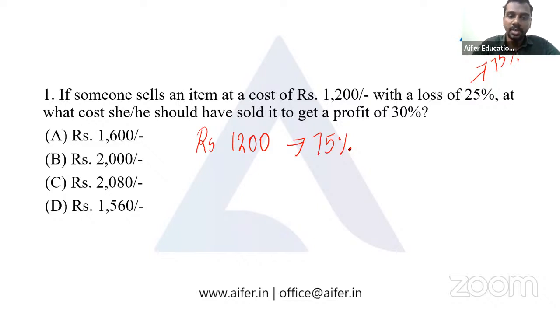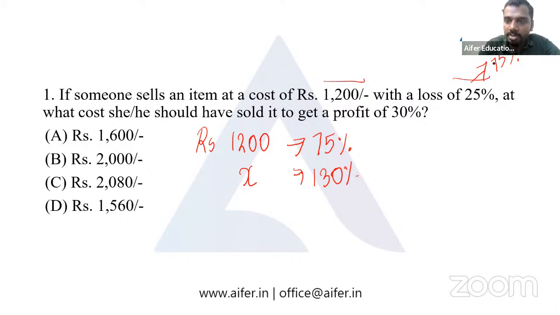Then the question is, what should be the cost at which the item has to be sold to get a profit of 30%? So we have X, let's put X as the price of that particular item. With the profit of 30%, we will be having 130%. I hope it's clear. It's given that when it's sold at a price of 1200, there is a loss of 25%.